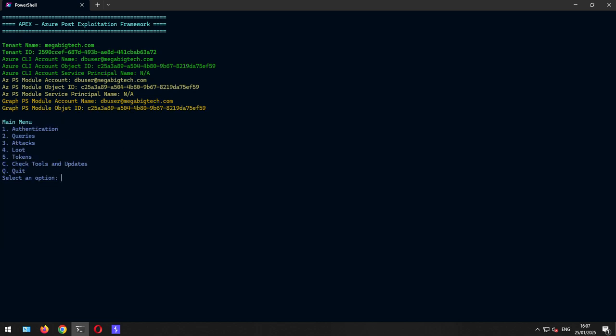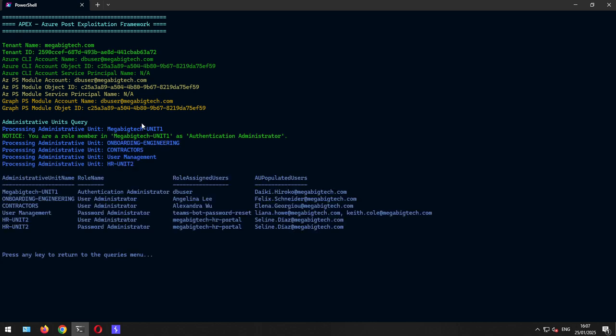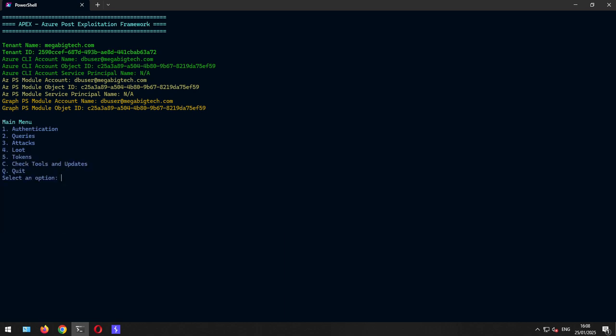Go back here, and the attack path for the DB user is that there is an administrative unit that grants him the authentication administrator role over the users inside that unit. I think this is nothing new. If the tool sees that your current user is a member of one of those administrative units with roles assigned, it will highlight it. So we are the authentication administrator over Daiki, and hence we should be able to reset or set a new password for him.